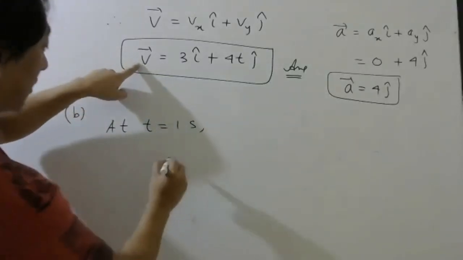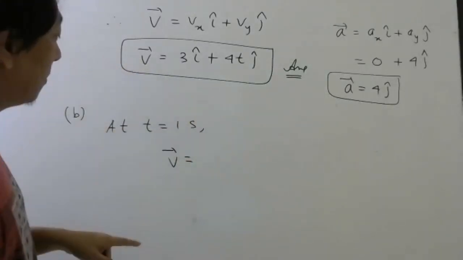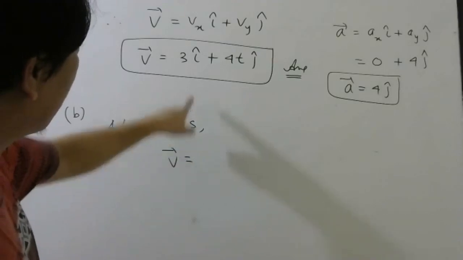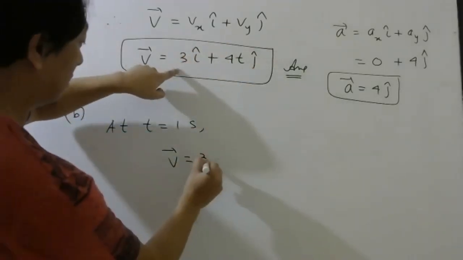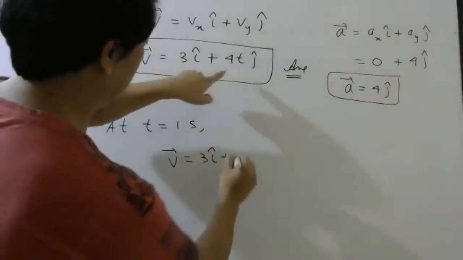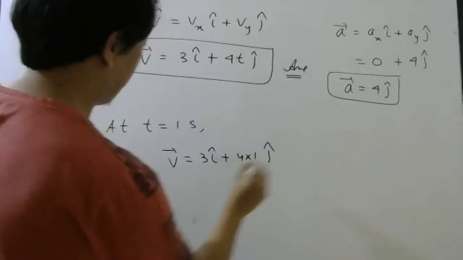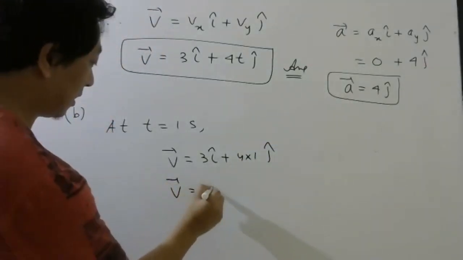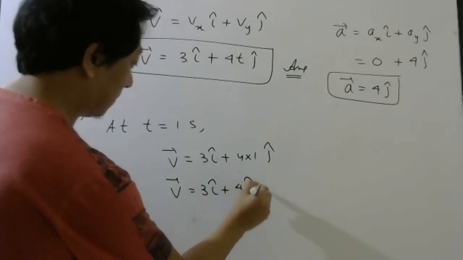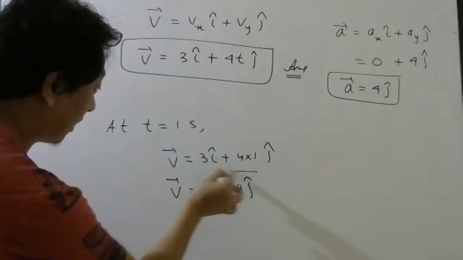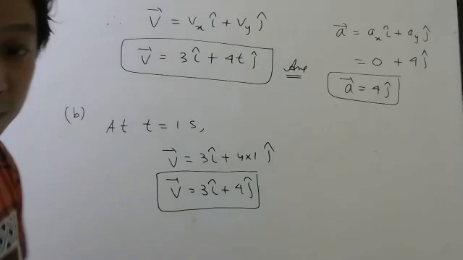So this is your velocity vector. What will this vector be at t equal to 1 second? 3 i cap plus 4 into 1 j cap. That will be how much? 3 i cap plus 4 j cap. So we have found the vector at t equal to 1 second.